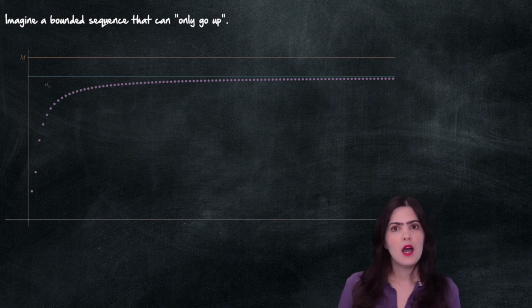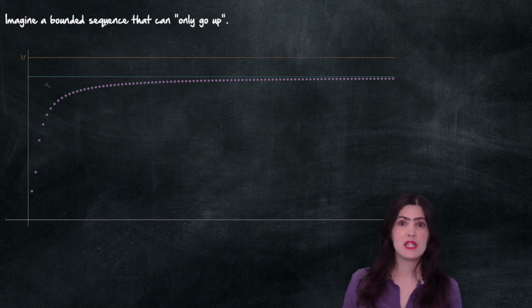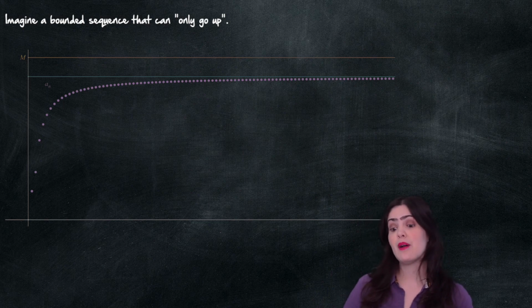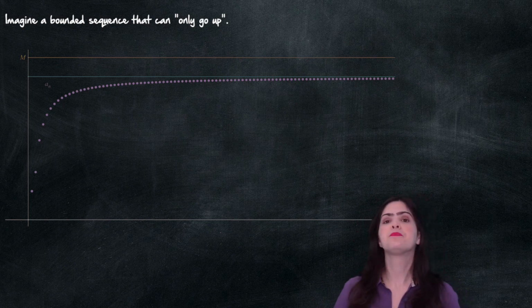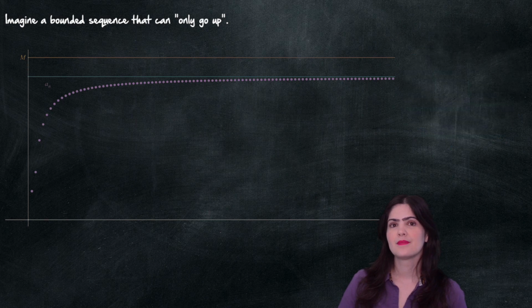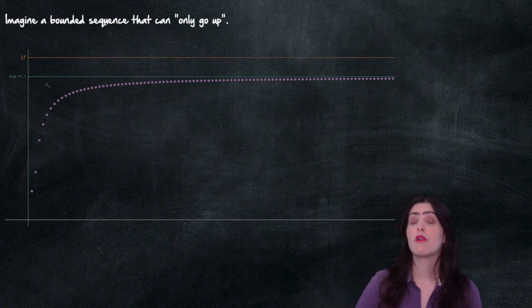I would like you to pause for a second and try to think about what that blue line is representing. It is clear that it is an upper bound. But it seems to be special. That's where all the points are accumulating. Can you think of a very special upper bound that could play this role here? Great. If you said the supremum, you are right.